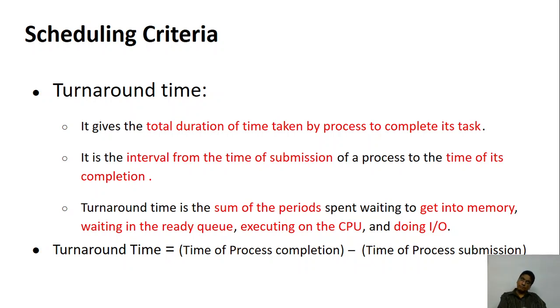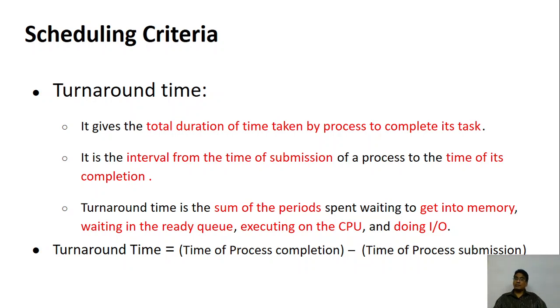So there is always a chance that your process will take more time as compared to the other required time. So there will be extra time that is required for a process to complete.